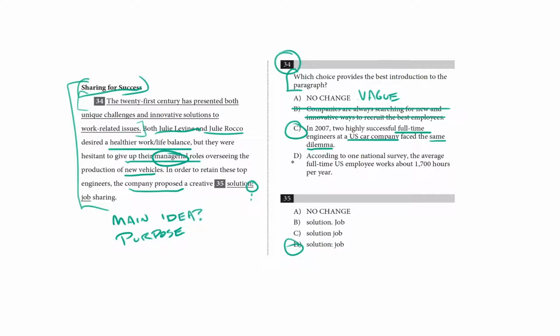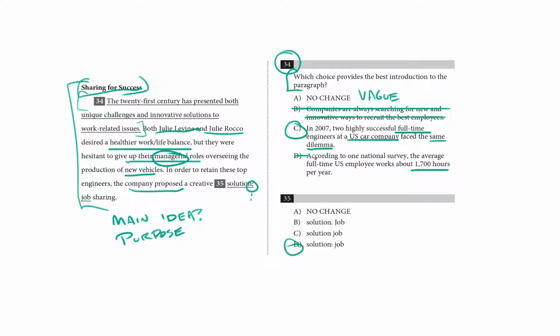According to one national survey, the average full-time US employee works about 1,700 hours per year. I'm sure that's true, but the question is, what does that have to do with the rest of the paragraph? You're looking for something that's going to focus your attention on the information to come, and not distract with information that is only tangentially relevant.